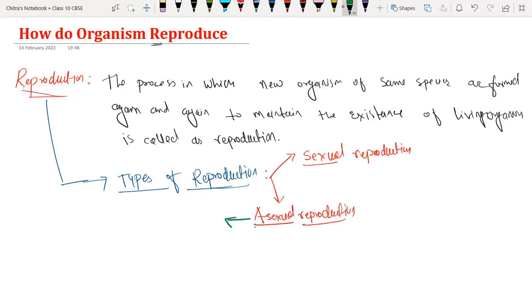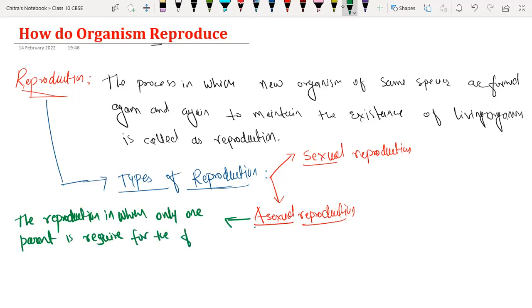The reproduction in which only one parent is required for the formation of a new organism is called asexual reproduction.